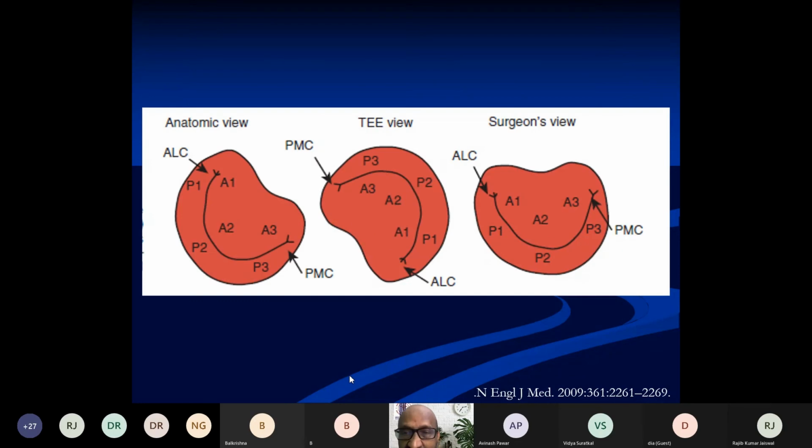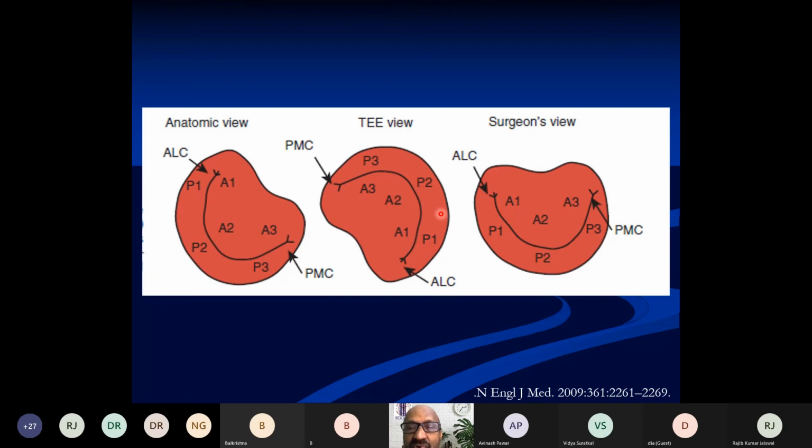Coming to the orientation of the mitral valve, when we look at the mitral valve using transesophageal echocardiography, in the basal short axis view, you get a cross section of the mitral valve. The anterior mitral leaflet is to the left and down, whereas the posterior mitral leaflet is up and to the right side of the image on the screen.